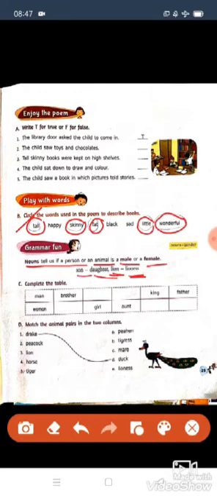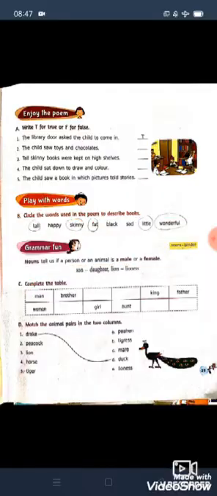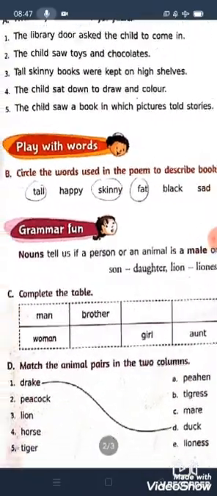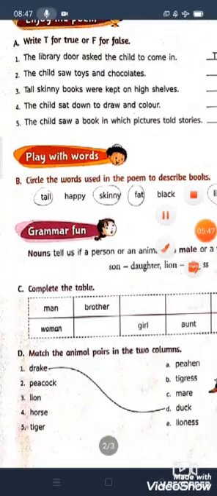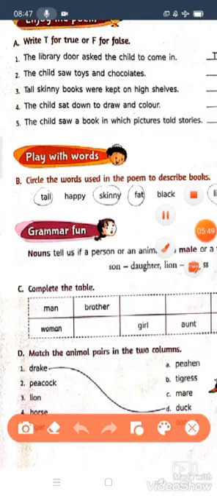Now we will do the remaining exercise related to this, male and female. Male, female. So man, woman, brother. What is the female form of brother, children? Brother, sister. And what is the spelling of sister?